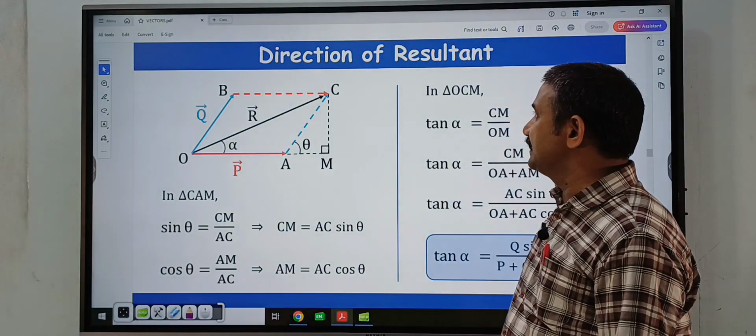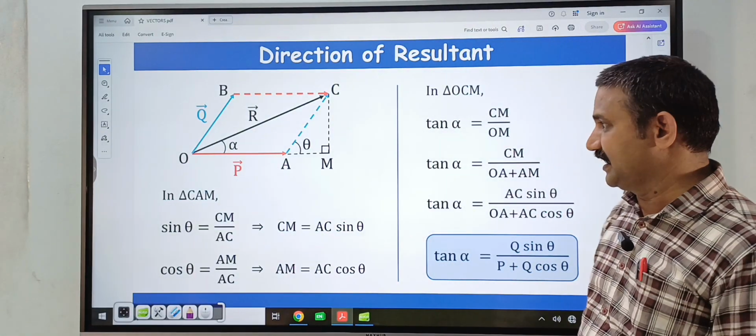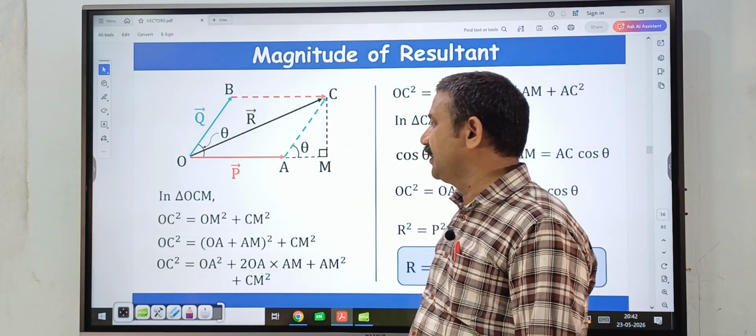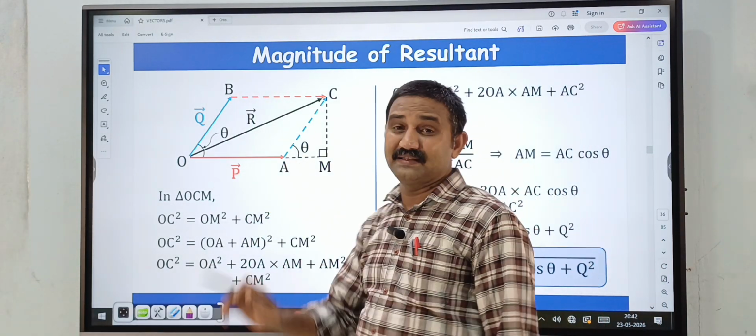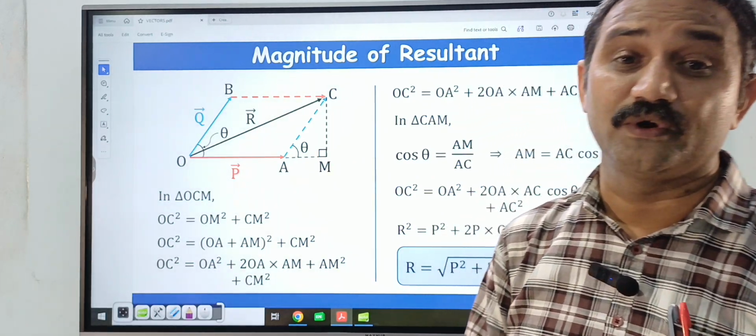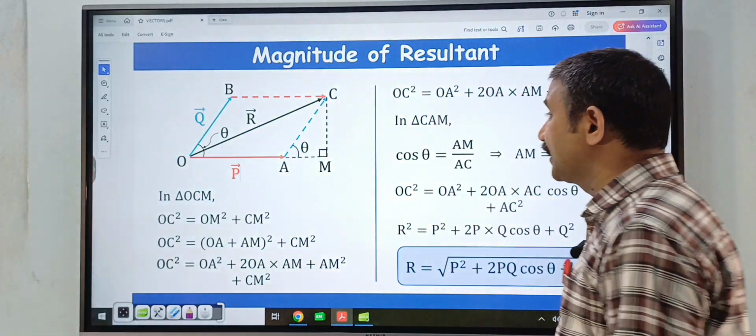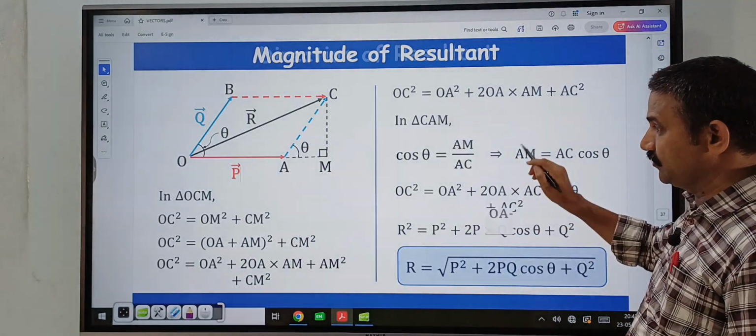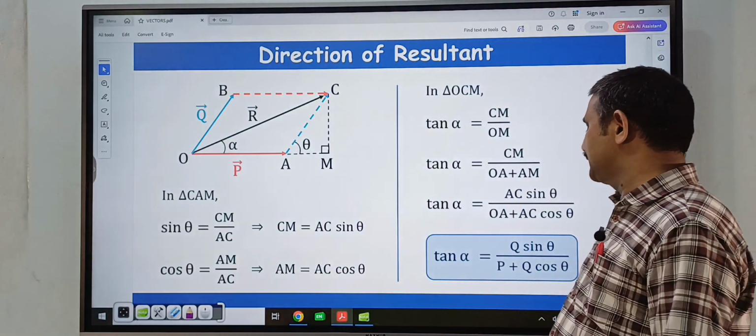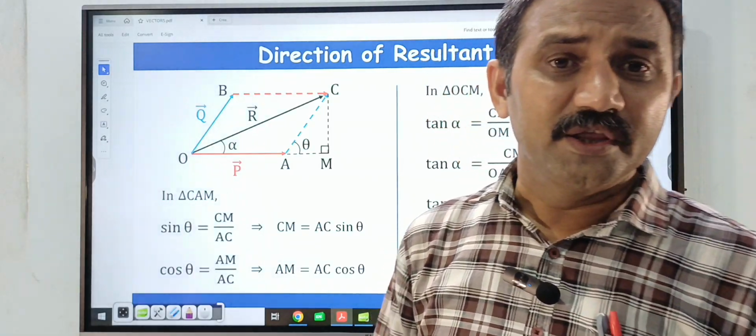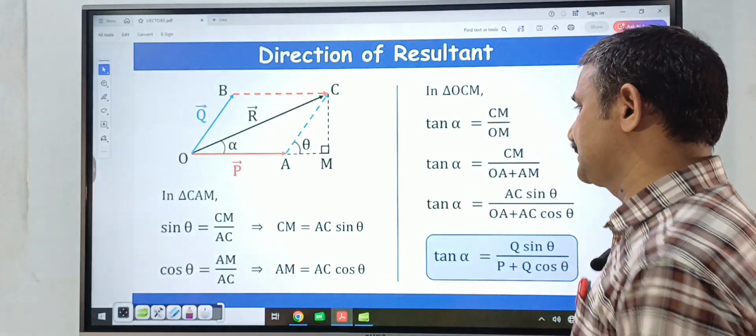So here in case of parallelogram law of vector addition, suppose this is P bar and this is Q bar, then the diagonal represents the resultant vector of P bar and Q bar, that is R bar is equal to P bar plus Q bar. What is the magnitude of this resultant? Root of P square plus Q square plus 2PQ cos theta. And what is the direction of the resultant? Tan alpha is equal to Q sin theta divided by P plus Q cos theta. You remember these standard results.